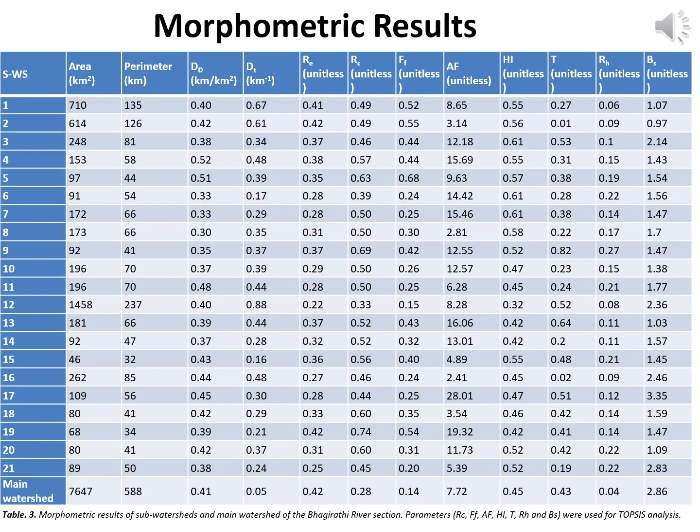Here we present the computed morphometric values for each subwatershed. High RC, FF, and AF values correlate with areas of rapid incision and tilt, while hypsometric curves provide maturity indicators. These outputs feed directly into watershed ranking.